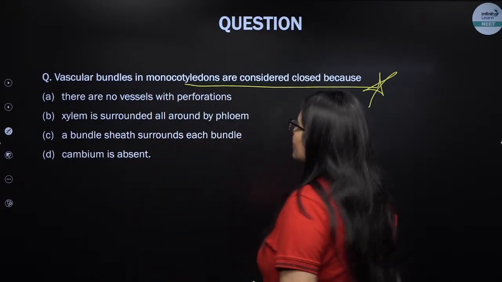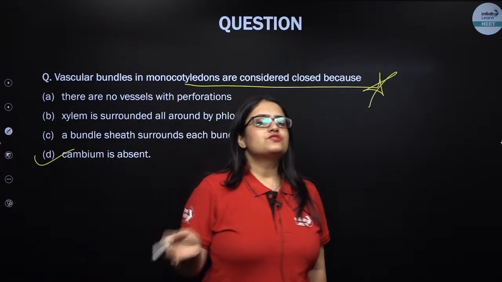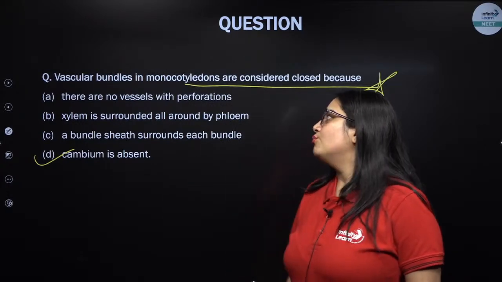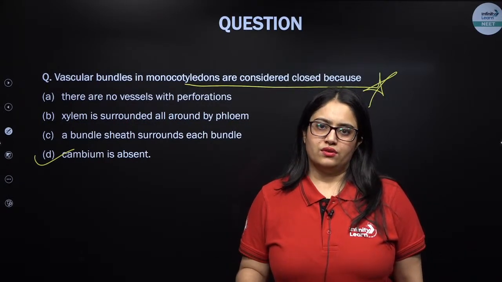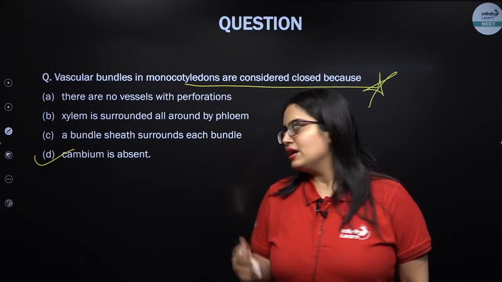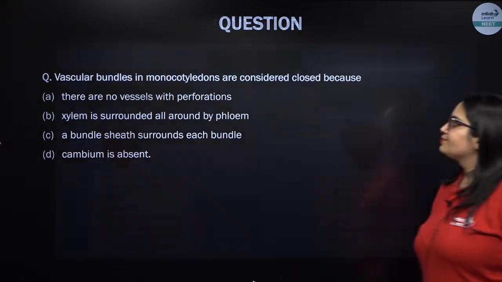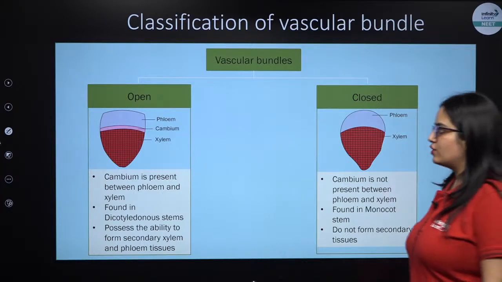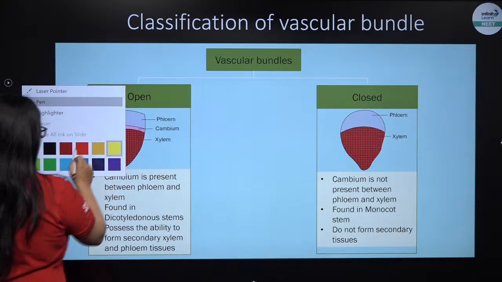Yes, that's absolutely correct. Absence of cambium makes these vascular bundles closed, and it is a characteristic of monocot plants. So monocot plants do not show secondary growth. Why do they not show secondary growth? Because in them cambium is absent. So let's revise a little about the vascular bundles. These are the two categories of vascular bundles: one is open and another is closed. So let's discuss in length.